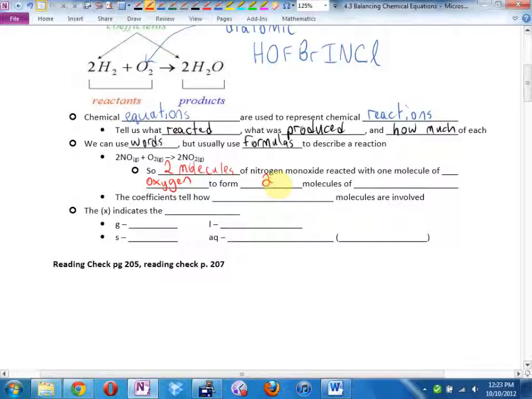How would I describe NO2? I don't say nitrogen oxide 2. We use prefixes. Nitrogen dioxide.